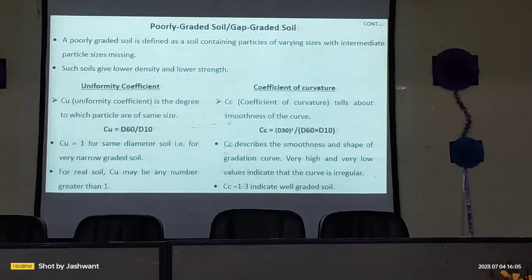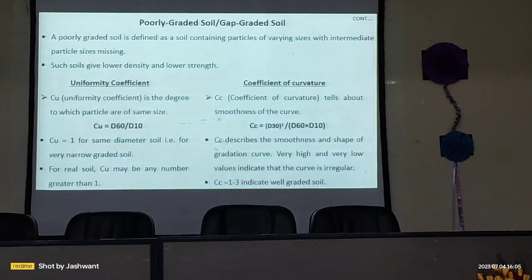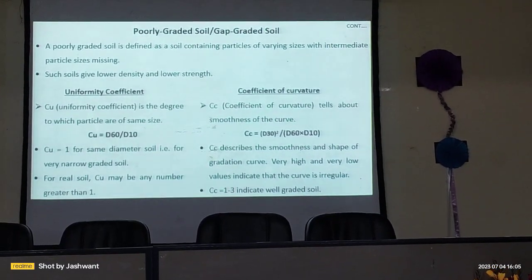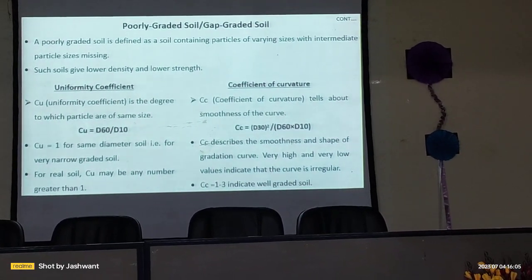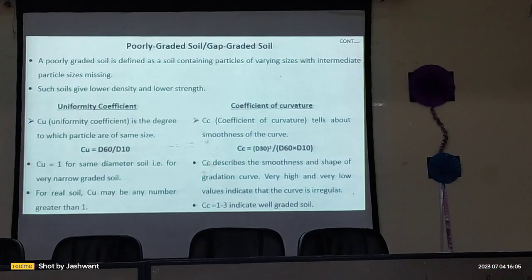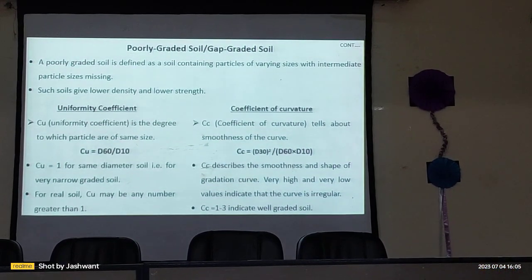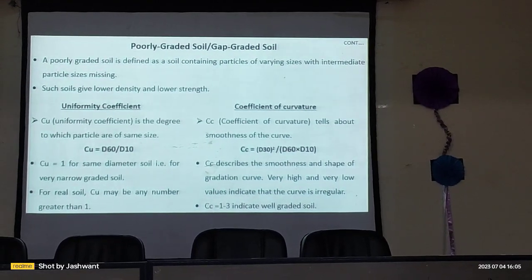The term uniformity coefficient is used for the degree to which the particles are of the same size. It is given by the formula D60 by D10. It gives the range of the grain size, such that if the uniformity coefficient is 1, then the soil has particles of the same diameter.